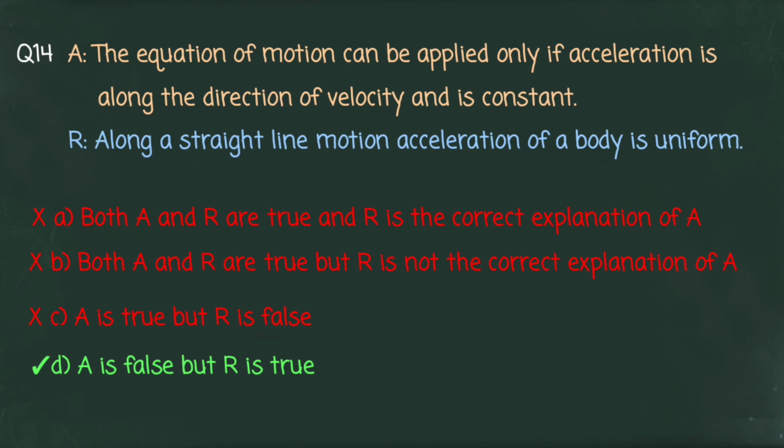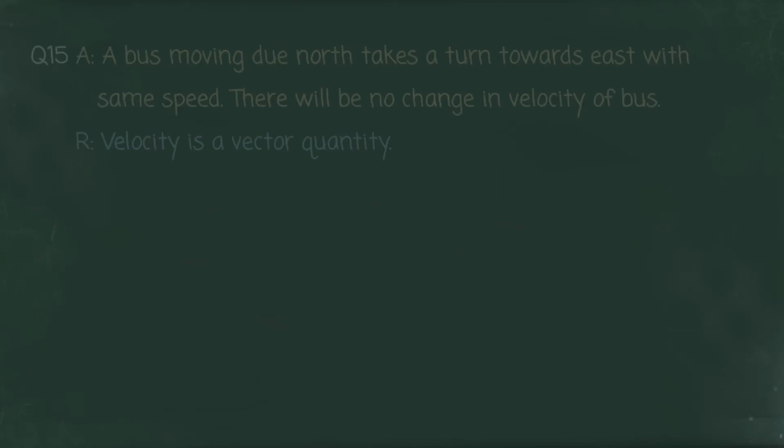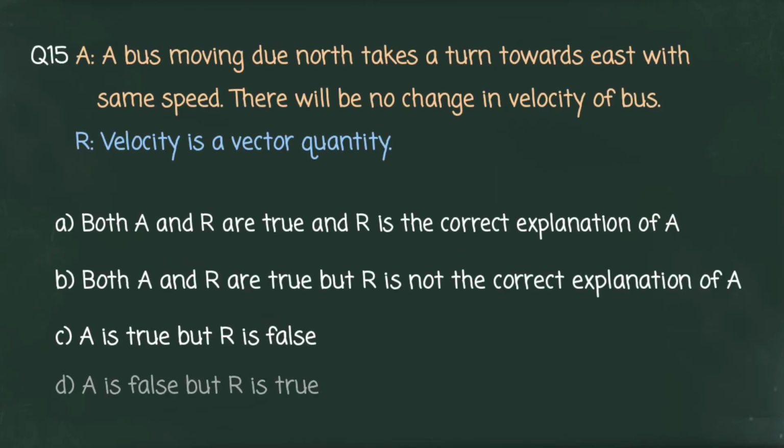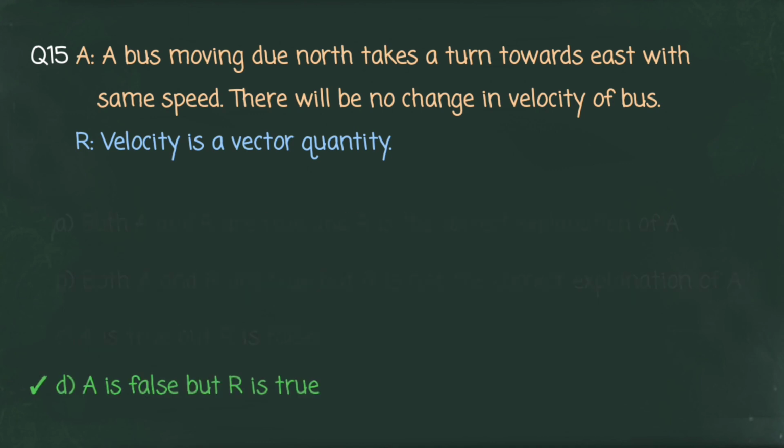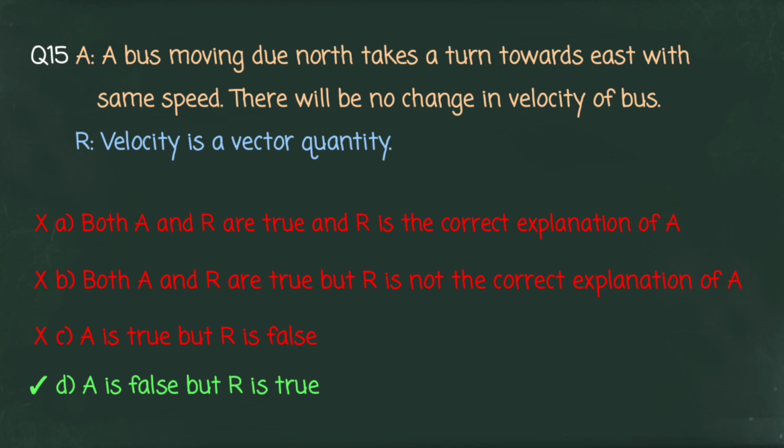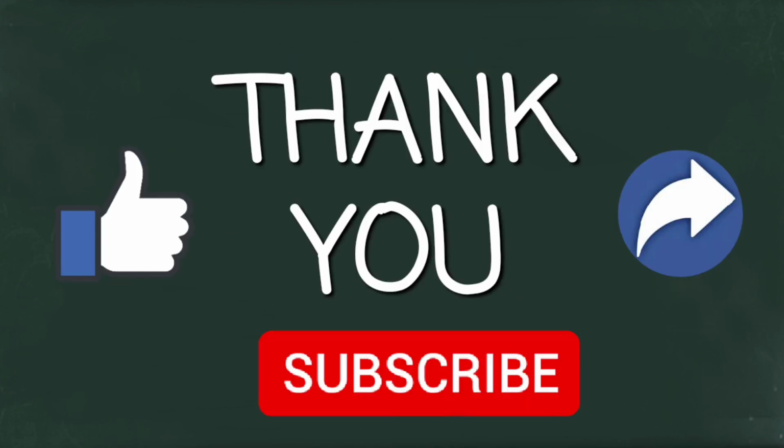Now let us see the last question. Assertion: a bus moving due north takes a turn towards east with same speed. There will be no change in velocity of bus. Reason: velocity is a vector quantity. You can select your answer. Now let us see the correct option. Option D is correct. That is, assertion is false but reason is true.